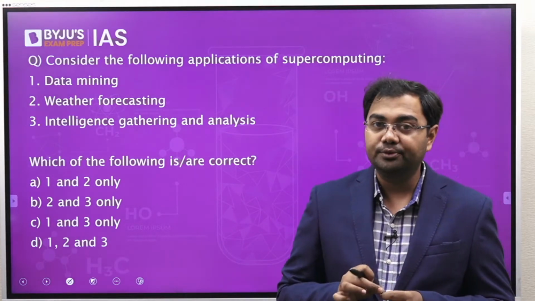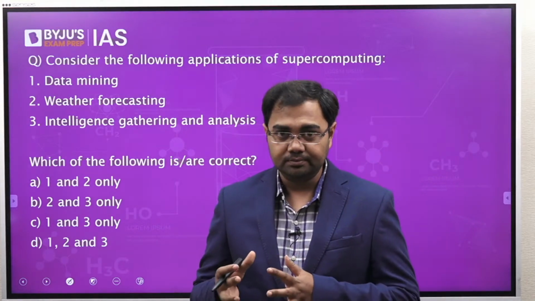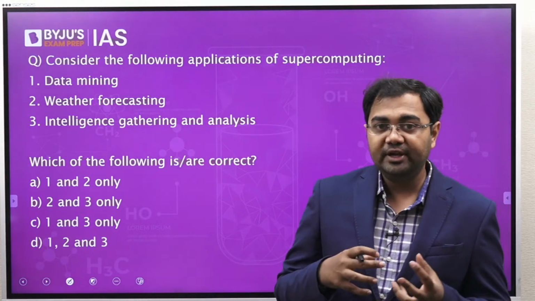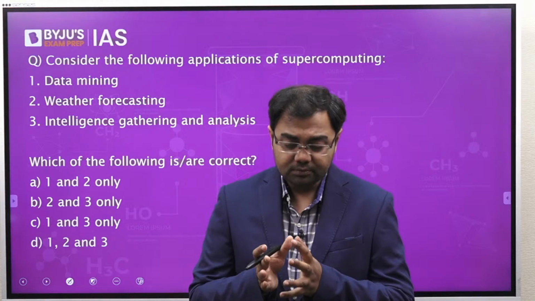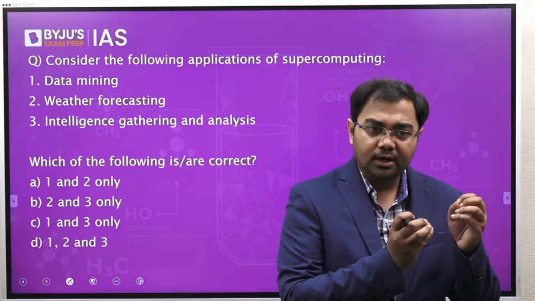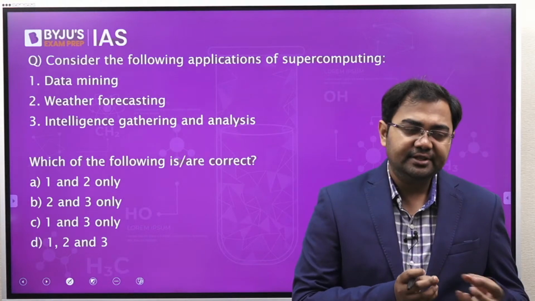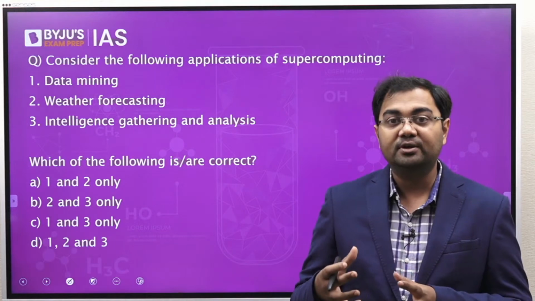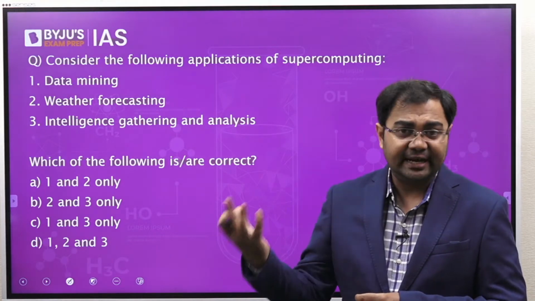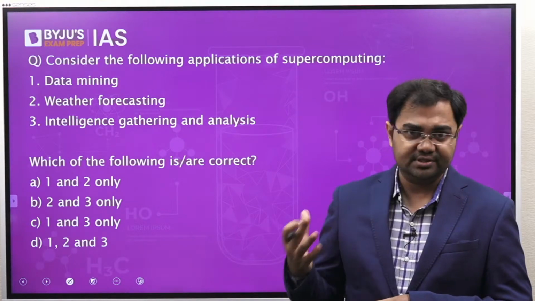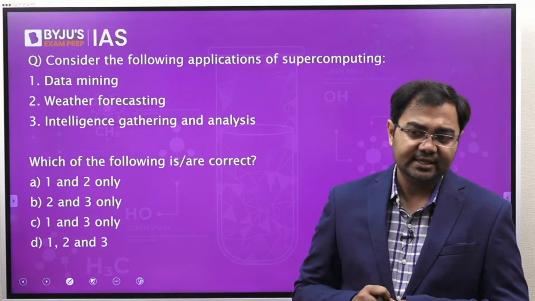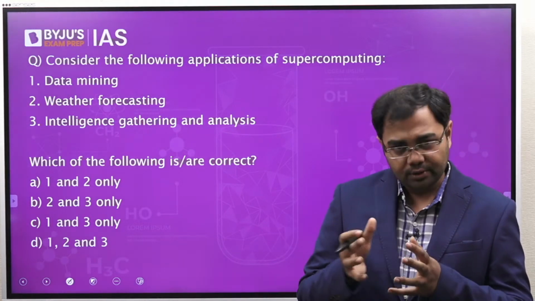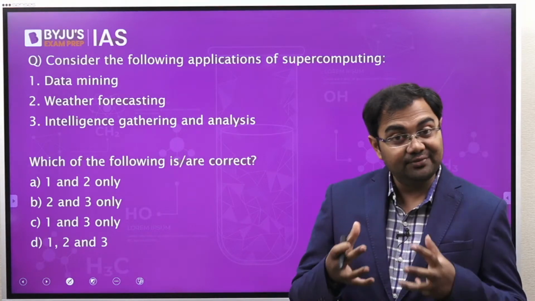Now in case of supercomputers, what we see is that they are very specific. They are meant only for specific applications. For example, if we have a supercomputer meant for satellite image processing, then it will only perform one function, and that is satellite image processing. If we have another supercomputer meant for understanding genetics, then it will only do its study and research in the field of genetics. So all these supercomputers that we have been building are very specific in nature.